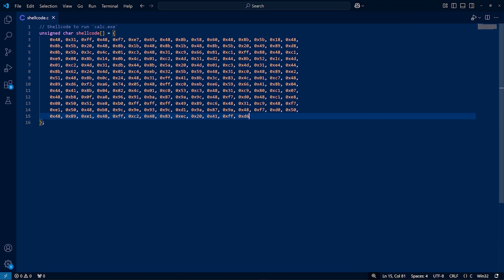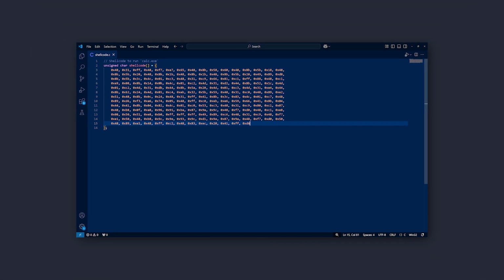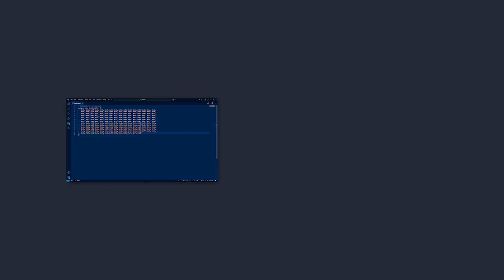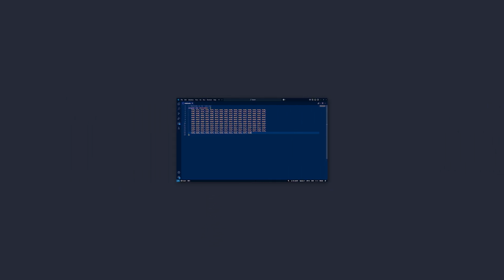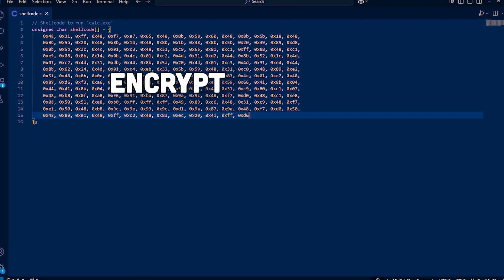Next thing we need to do is to get our shellcode. I have the shellcode here that launches calc.exe when executed. We can have the shellcode do anything we want, such as dropping a malware or getting a reverse shell to a remote host. But we'll stick to this one for this video so that YouTube doesn't do anything harmful to us. The next thing we need to do is to encrypt this shellcode to hide its true purpose.